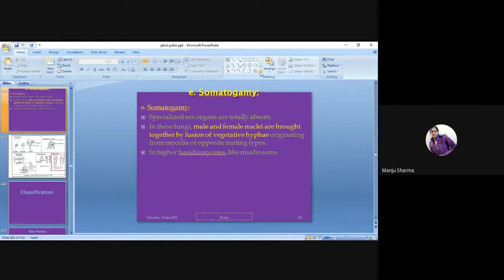In these fungi, male and female nuclei are brought together by fusion of vegetative hyphae originated from mycelia of opposite mating types, and then in higher basidiomycetes like the mushroom, basically in some fungi the somatogamy will be there.